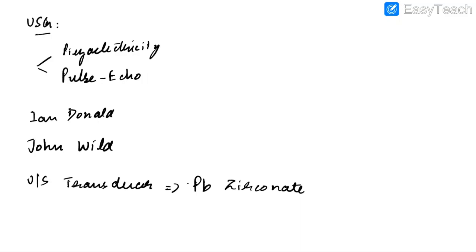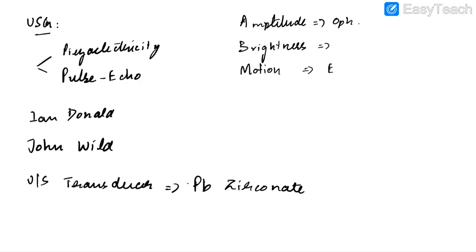Okay, now let us discuss the various modes of ultrasound. A mode is amplitude mode. It is used in ophthalmology. B mode is brightness mode. It is the most commonly used ultrasound in various diagnostic purposes. M mode is motion mode. We use this in echo.